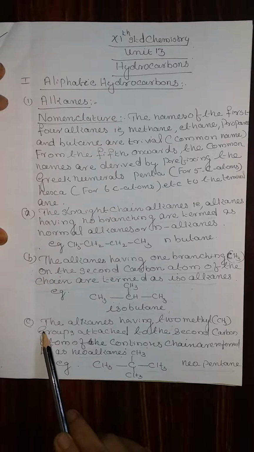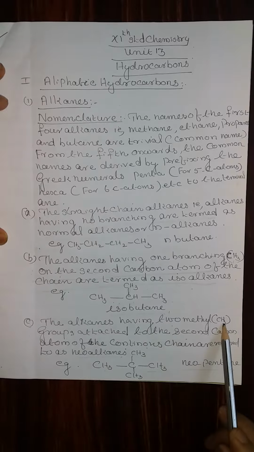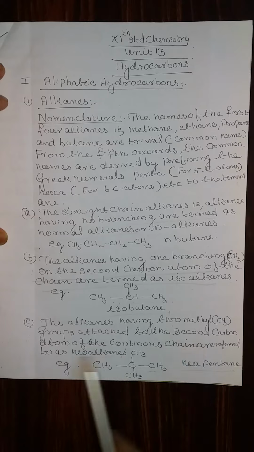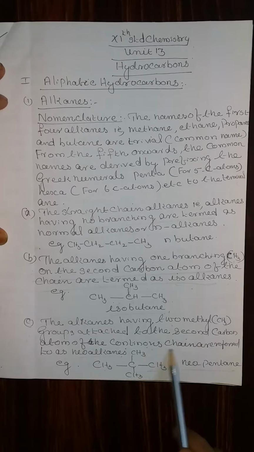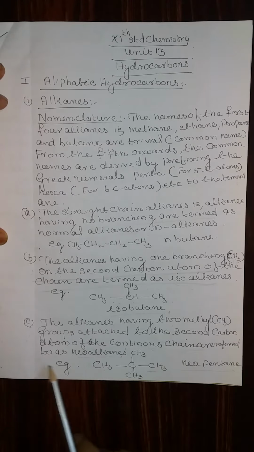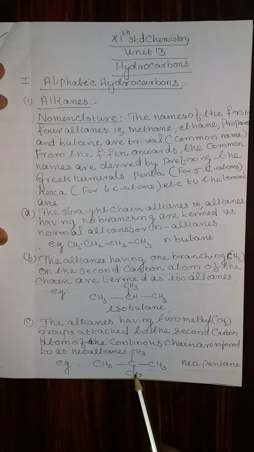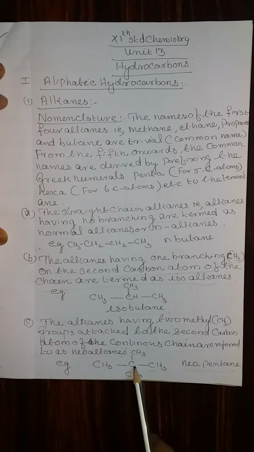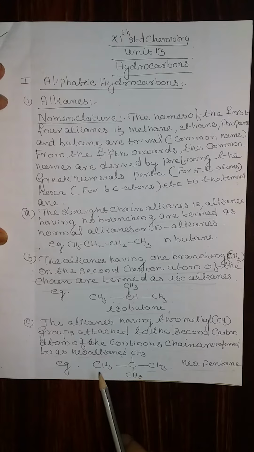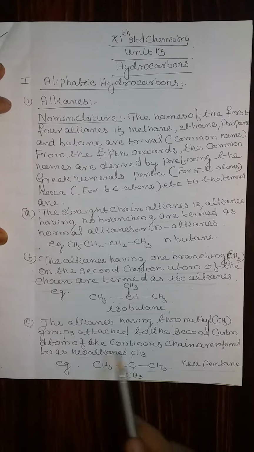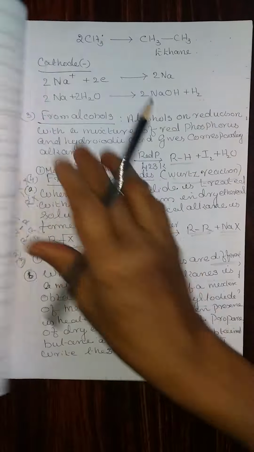Third point, the alkanes having two methyl groups attached to the second carbon atom of the continuous chain are referred to as neoalkane. That means the second carbon atom is possessing two methyl groups and the other two valencies are also possessed by CH3. This is the ending CH3, this is a starting CH3. This type of compound is known as neopentane.